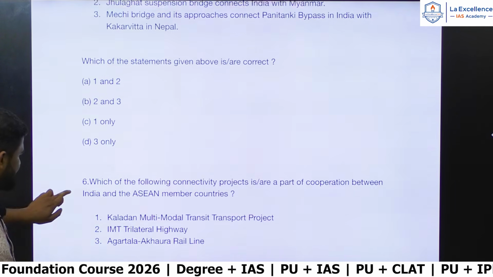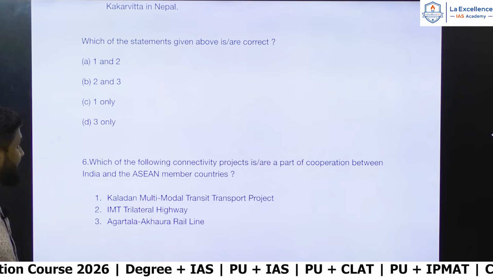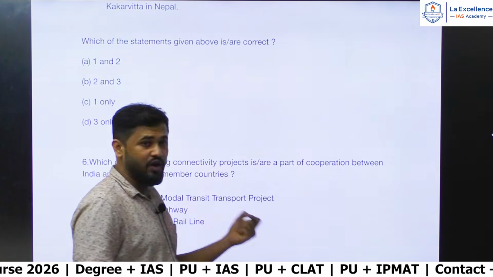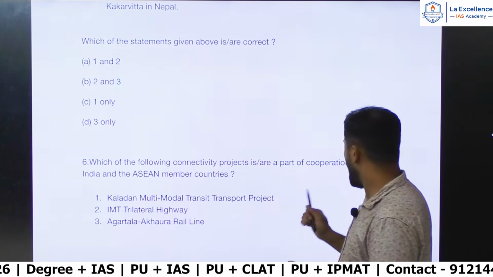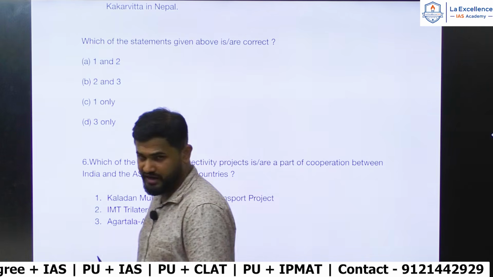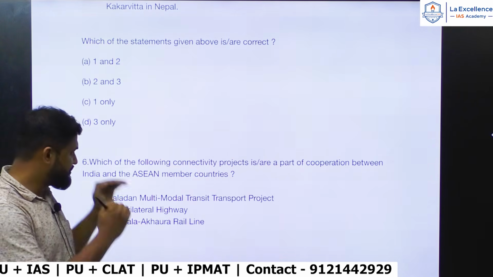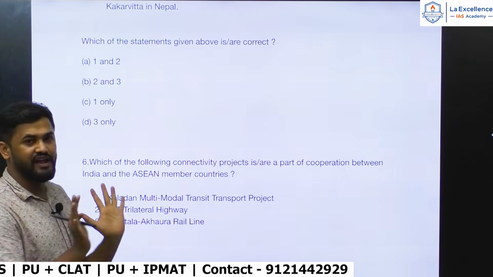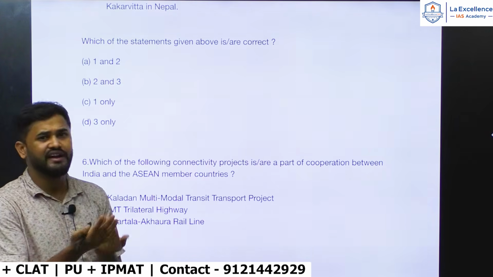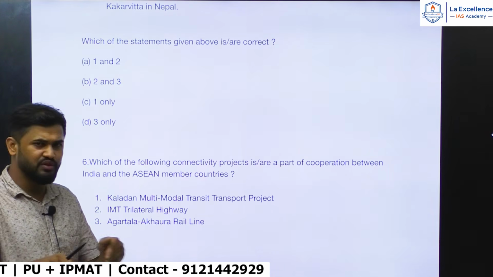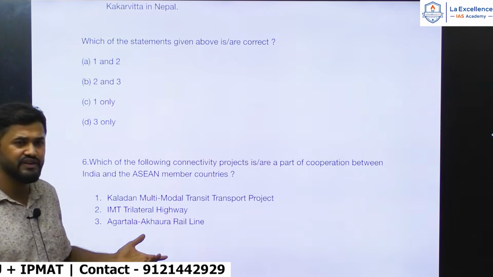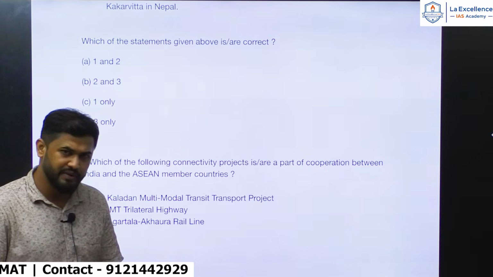Let's see the next question. Sixth question is here. Which of the following connectivity projects is or are a part of cooperation between India and ASEAN member countries? So between India and ASEAN member countries, which of the projects are connected to India and ASEAN? If any country is an ASEAN member, of course that would promote India and ASEAN cooperation, isn't it?